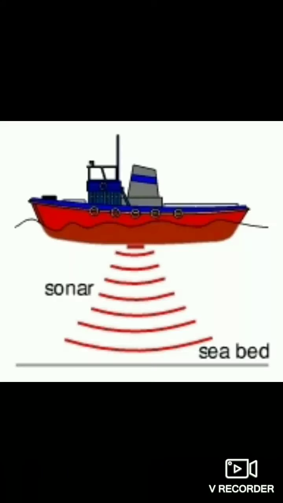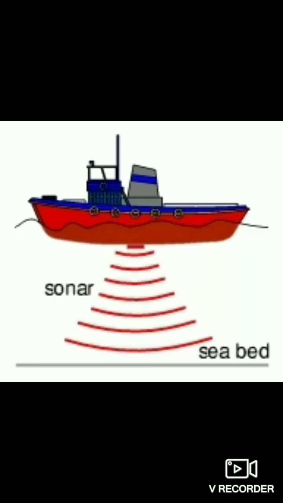The time elapsed between transmitting and receiving back these waves is recorded. Using the speed of sound in water as 1560 meters per second at 20 degrees centigrade, and the elapsed time, the depth of the seabed can be easily calculated. Based on this concept, we will also look at a few numericals. Later I will explain it.